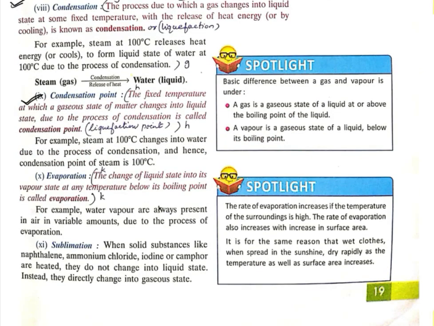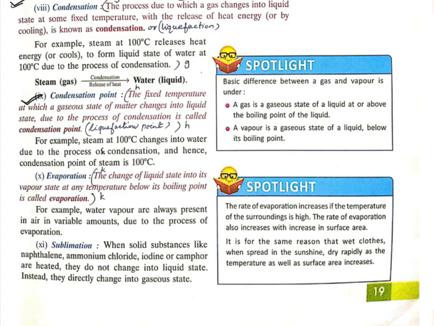We can say that 100 degrees Celsius. Steam at 100 degrees Celsius changes into water due to the process of condensation, and hence the condensation point of steam is 100 degrees Celsius. So at 100 degrees Celsius, water converts to steam, and at 100 degrees Celsius, the steam condenses to liquid.